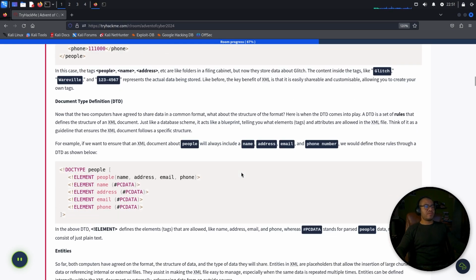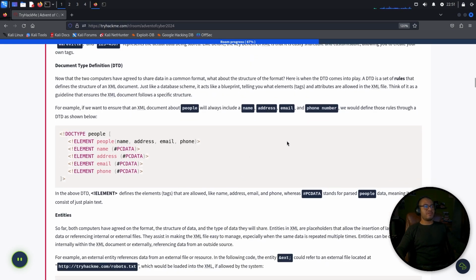Now that two computers have agreed to share data in a common format, what about the structure of the format? Here is when DTD comes into play. A DTD is a set of rules that defines the structure of an XML document. Just like a database schema, it acts like a blueprint, telling you what elements or tags and attributes are allowed in the XML file. Think of it as a guideline that ensures that the XML document follows a specific structure. For example, if we want to ensure that an XML document about people will always include a name, address, email, and phone number, we would define those rules through DTD as shown below.